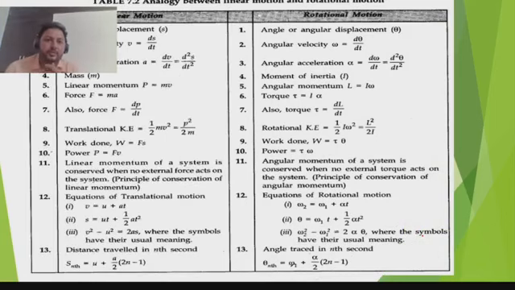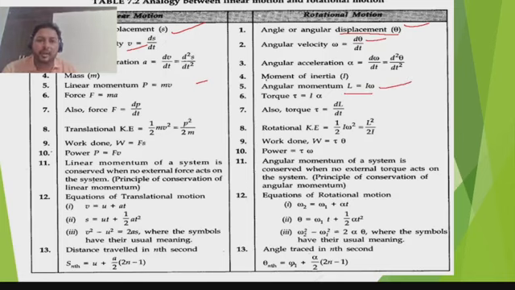Next is analogy. This table shows the analogy between linear and rotational motion. Here we have s as distance or displacement. Here its replacement is theta in the rotational motion. Similarly, v equals ds upon dt. Here omega equals d theta upon dt. Similarly, we have different equations. p equals mv. Here L equals I omega.